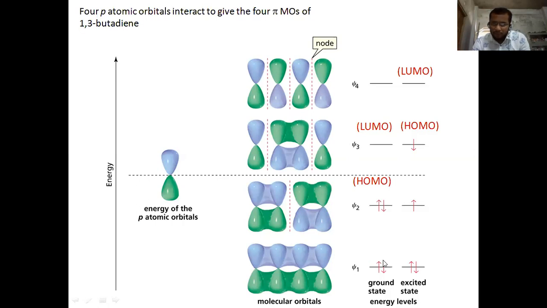Butadiene has 4 electrons in the ground state. Both electrons are going to be at the same side, meaning 2 in psi 1 and 2 in psi 2. For the ground state, psi 2 will be the HOMO and psi 3 will be the LUMO. But in the excited state, in psi 2 only one electron remains and another electron is excited to psi 3. So psi 3 will be the HOMO for the excited state and psi 4 will be the LUMO for the excited state of 1,3-butadiene.